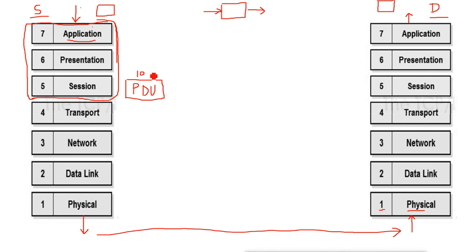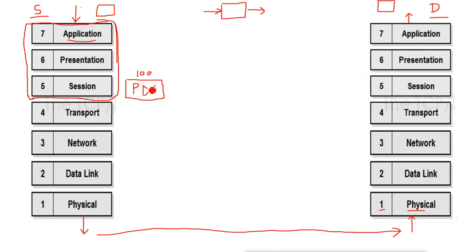It does not want to send the 100 MB at once in the network. So the transport layer will first segment the data into small segments. For example, it will segment the data into packets of 11 MB, and each packet gets a unique number, which is called the sequence number.